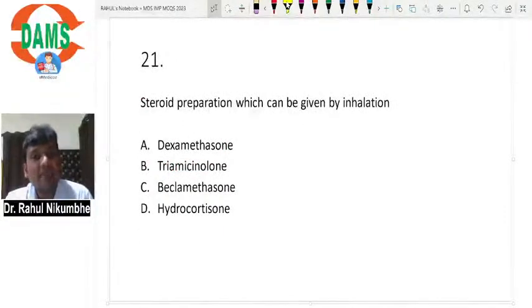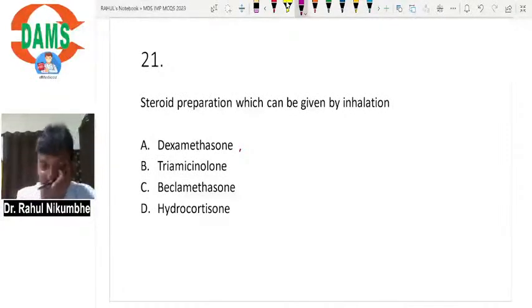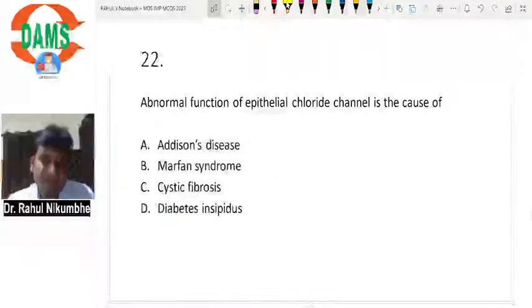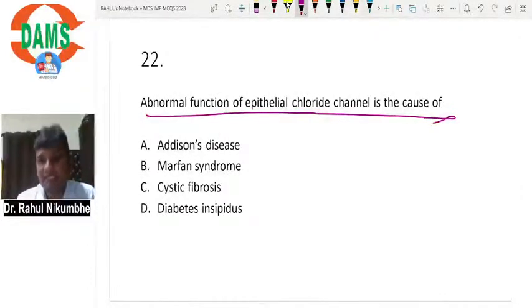Which steroid preparation can be given by inhalation? Very important MCQ. Dexamethasone is available as an oral tablet and as an injection, it is not an inhaler. Triamcinolone is used in skin diseases, it is a topical steroid. Beclomethasone is available as an inhaler. Fluticasone is also available. Hydrocortisone, again, injection and oral tablets are there. So the answer is C.